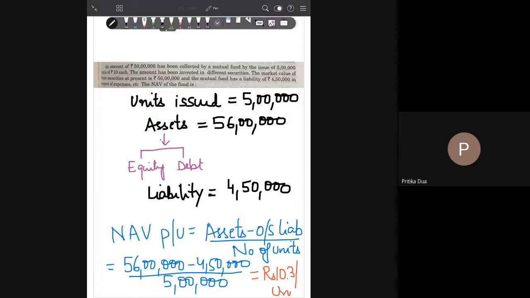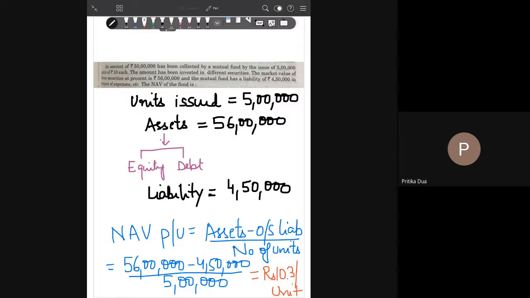Rupees 10.3 per unit. So we have simply picked up the values from the question and put them in the formula. I hope this is clear to everyone. Any question, any doubt in this?